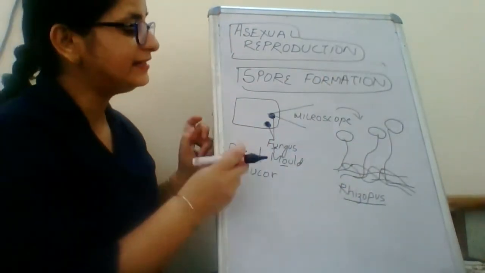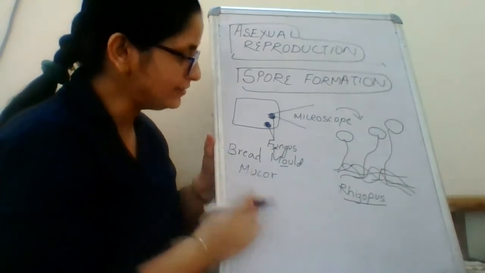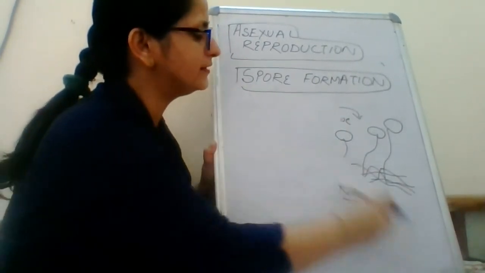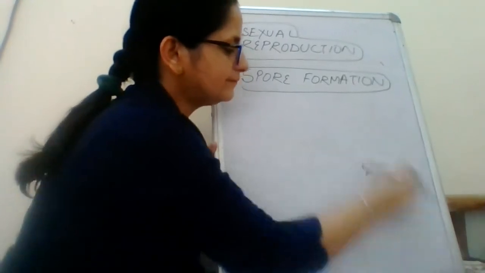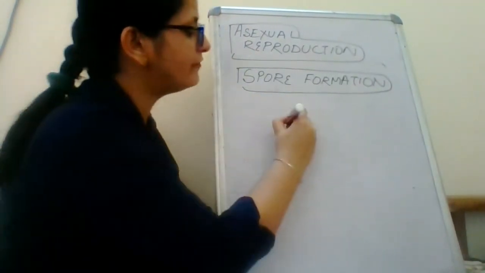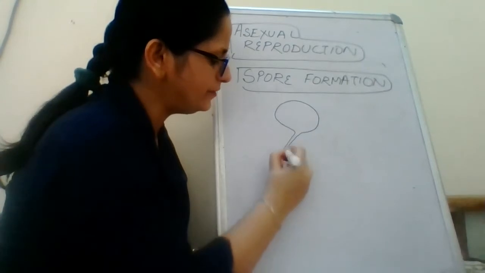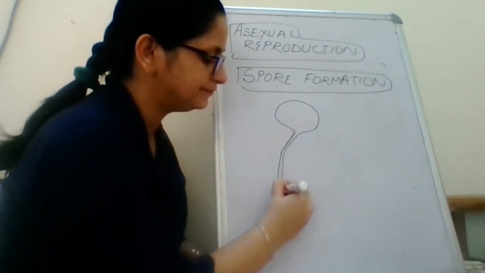Now, if we study the individual Rhizopus, let us draw one complete structure of a Rhizopus so that we may see. So if you draw one very magnified image of a Rhizopus, it will be shown like this.